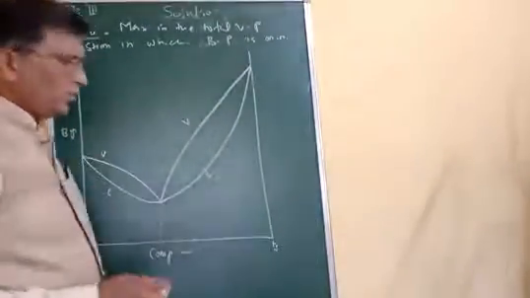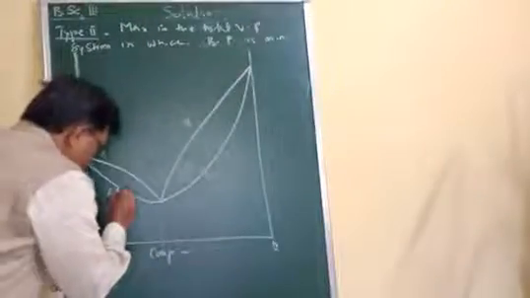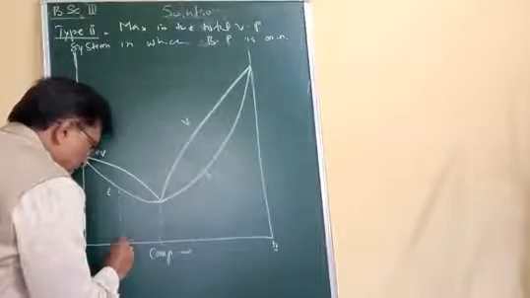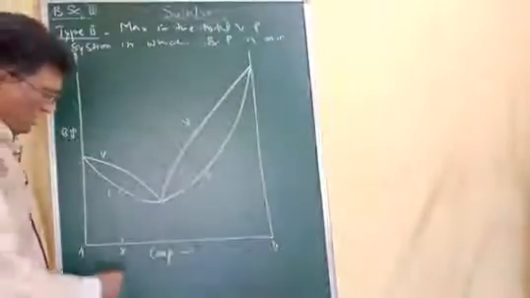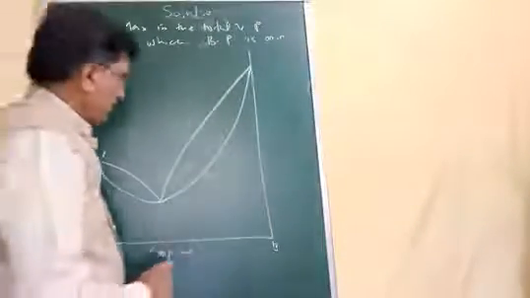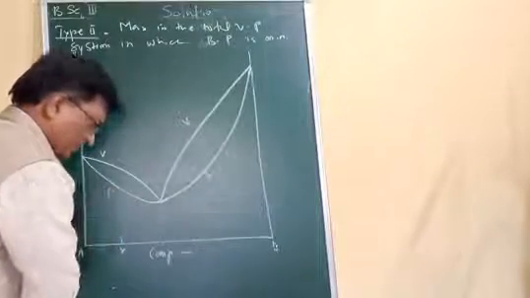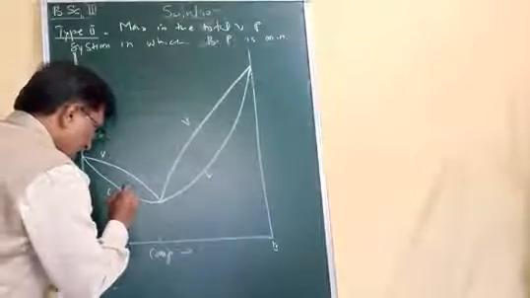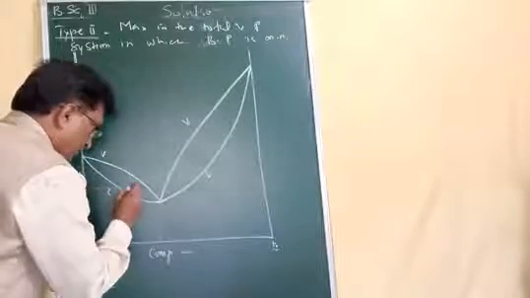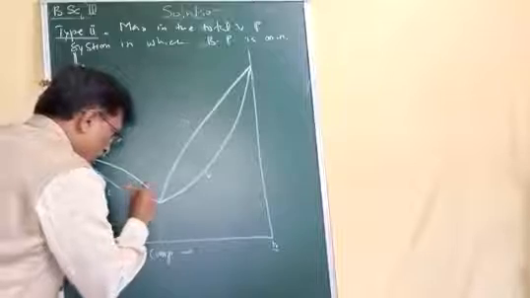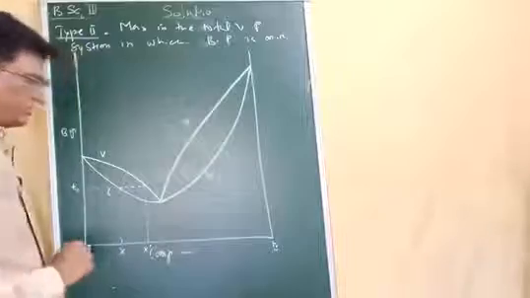Now in order to explain this, let us consider any composition X of this liquid mixture, and if we heat that composition, temperature increases, and that liquid mixture will boil at this particular temperature T1. Vapor coming off will have this composition, and if we condense these vapors, the condensate will have composition X dash.